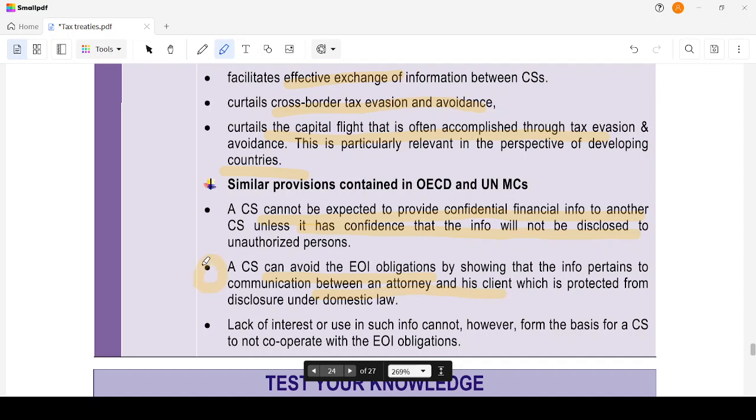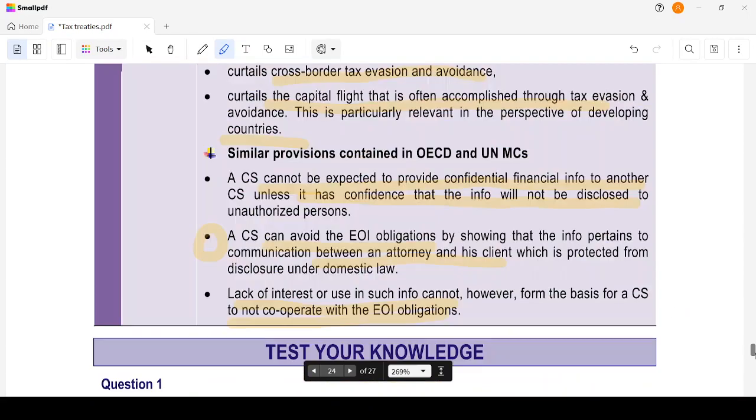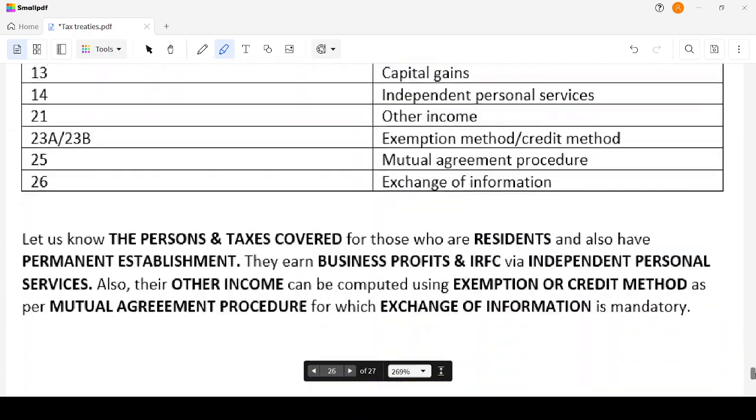A lawyer cannot disclose his client's details, unless it is needed by law. Lack of interest or use in such information cannot, however, form the basis for contracting states to not cooperate with the exchange of information obligation. If you don't have a particular interest, you will not do it, but that's not a reason to escape from the exchange of information obligations. With this,